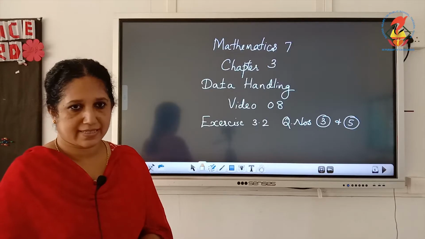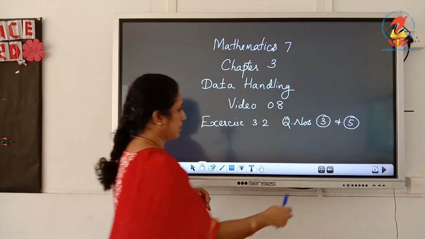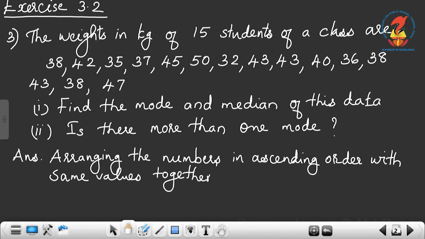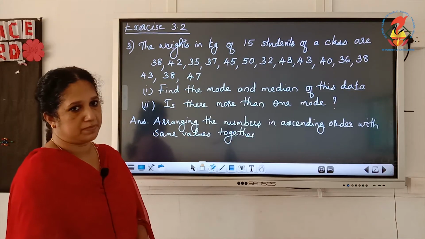Now we continue with exercise 3.2. Third question. The weights in kilogram of 15 students of a class are 38, 42, 35, 37, 45, 50, 32, 43, 43, 40, 36, 38, 43, 38 and 47. Find the mode and median of this data. Is there more than one mode?